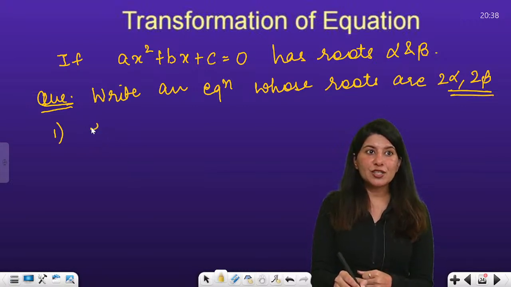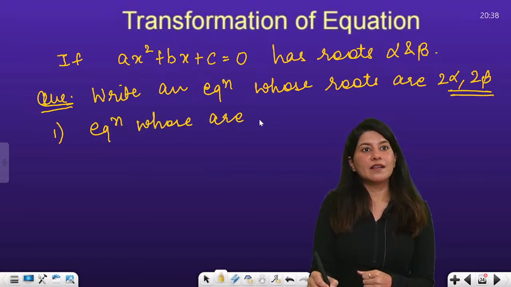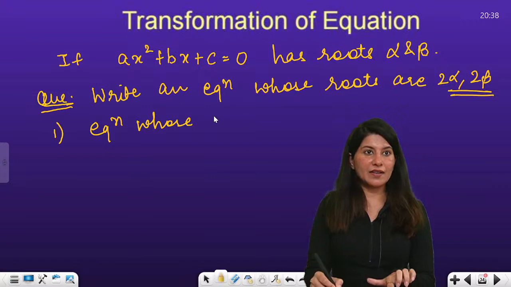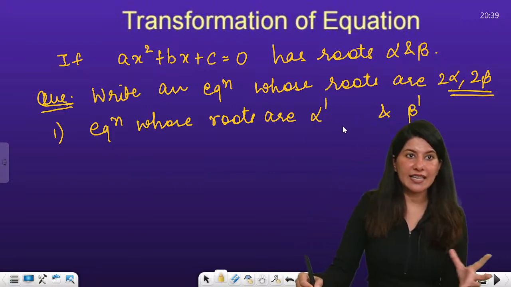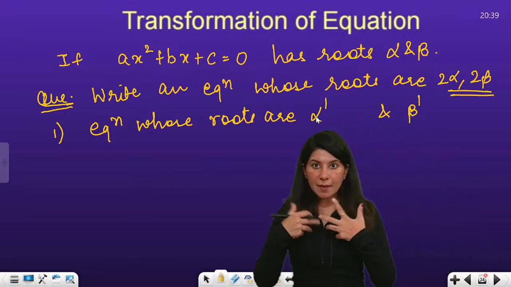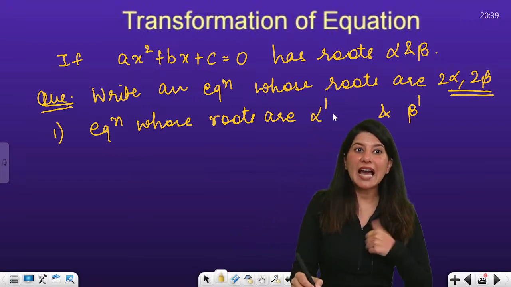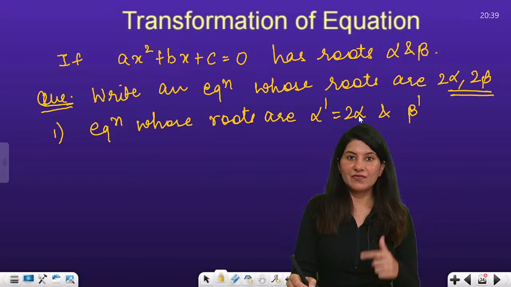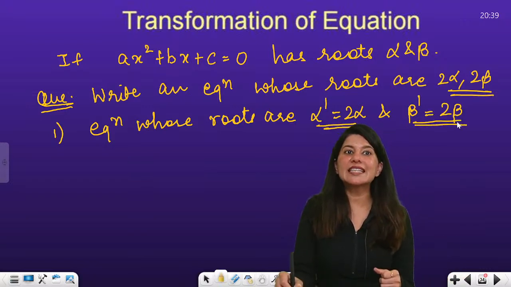So what we can do is, we need to write the equation whose roots are alpha dash and beta dash. Let us say that I am about to write a quadratic equation whose roots are alpha dash, where alpha dash is 2 alpha and beta dash is 2 beta. Can I say that?